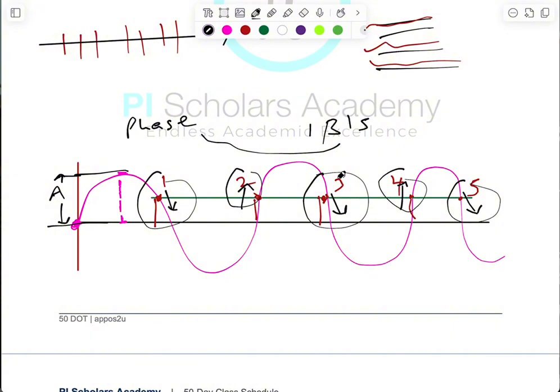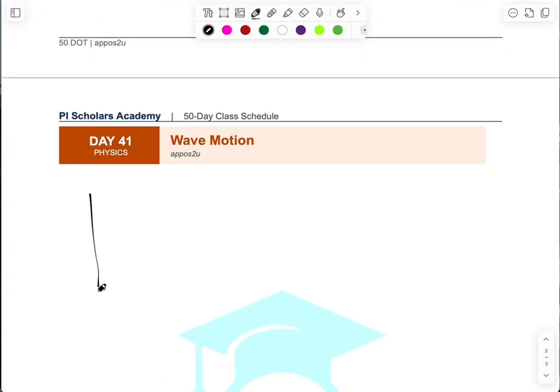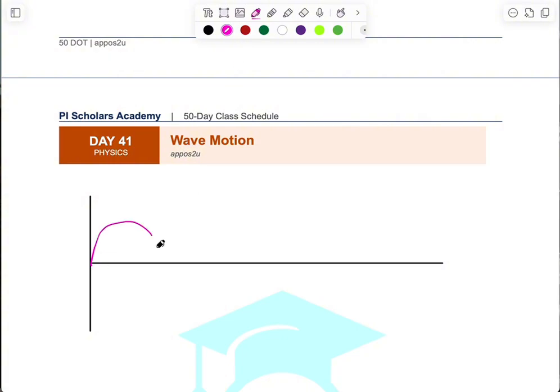Now, take note of the part I said consecutive, because you can have several points in phase, like 1, 3, and 5. But 1 and 3 are consecutive, 3 and 5 are consecutive. See, the distance between any 2 points that are in phase is also known as the wavelength. So I'm going to draw another one now, because that one seemed overly crowded already. So the distance between any 2 consecutive points that are in phase is